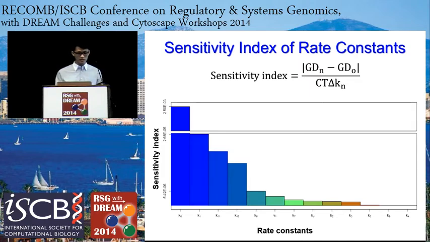And we plotted all of the sensitivity indexes against all of the rate constants. And on the left, we can see that K8, which is responsible for the production of HIF1 alpha, was the one that had the most effect on the glioblastoma growth.